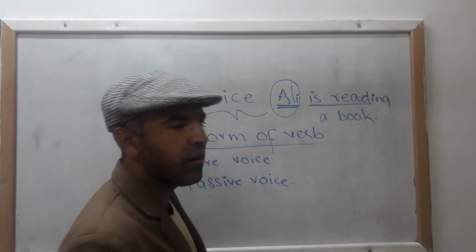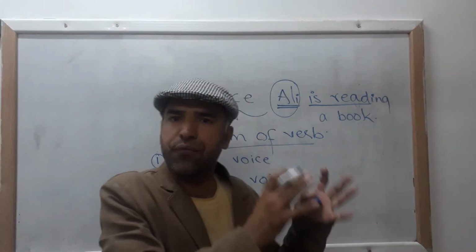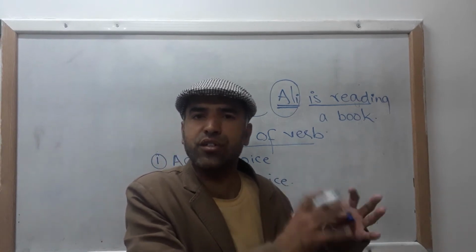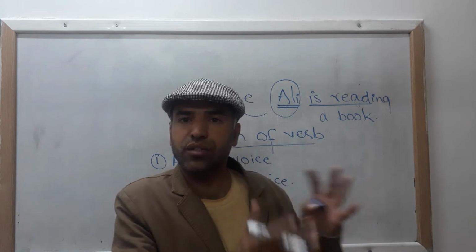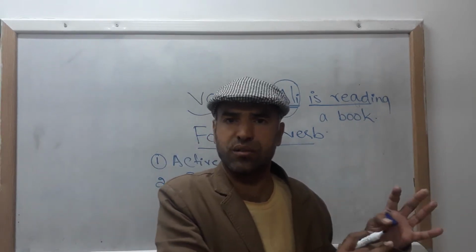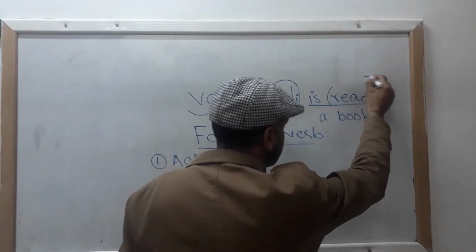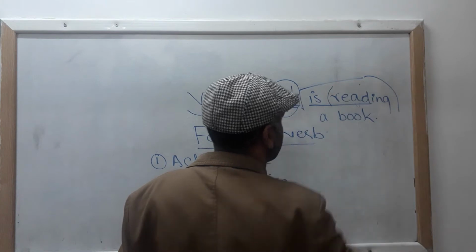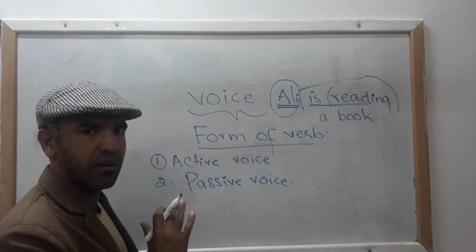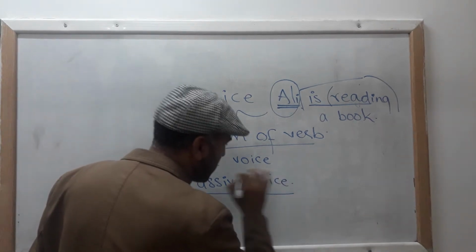As I told you earlier, when the subject of your sentence does something, the performer of an action is active, he or she is doing something, your sentence is in active voice. Clear? This is the only word which we call verb. It tells you that either your subject is doing something or something is being done to your subject. Clear? So on the other hand, what is your passive voice?